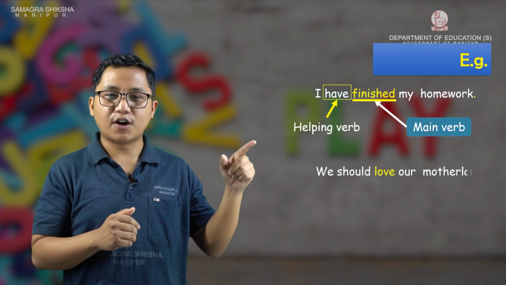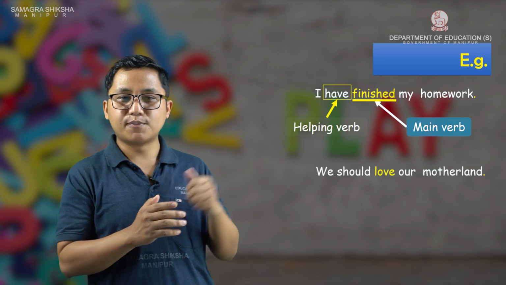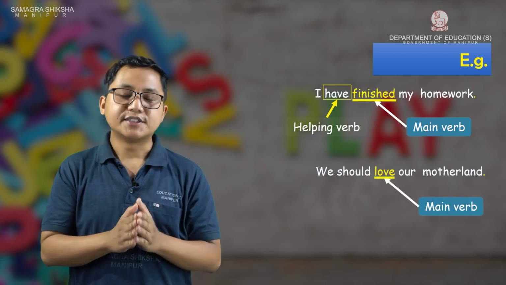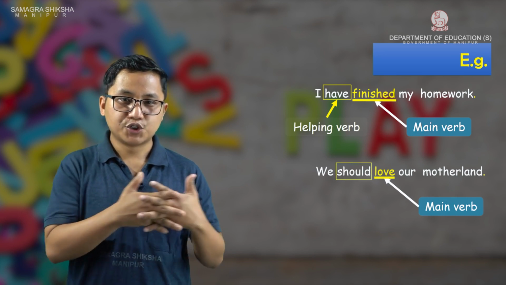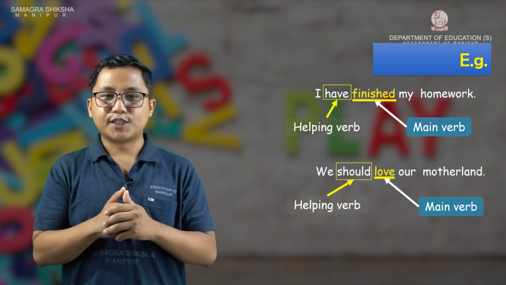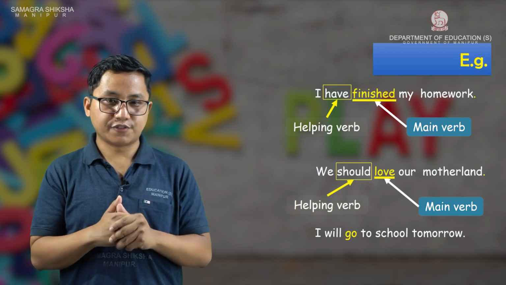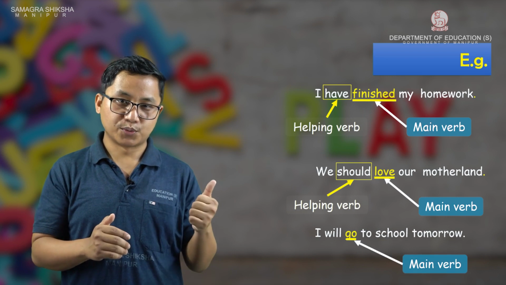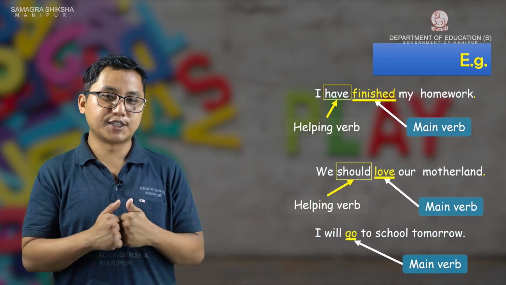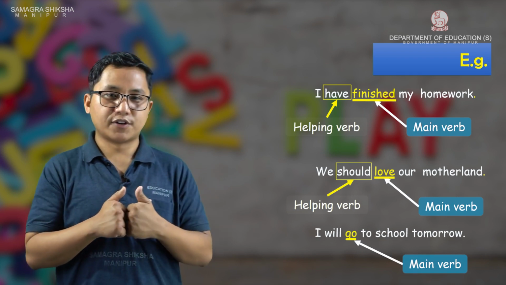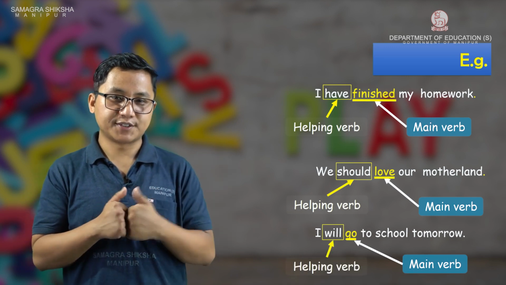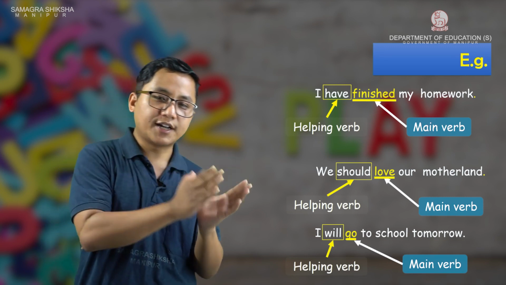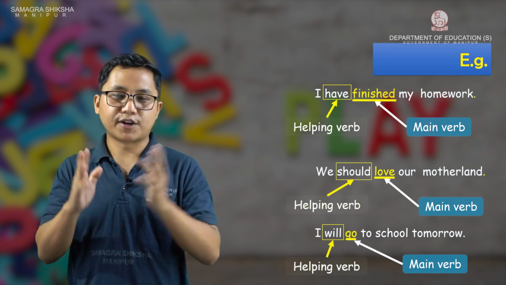Then again, the second sentence: we should love our motherland. What is the main verb here? The main verb is love. Then what is the auxiliary helping verb here? Should. Third one: I will go to school tomorrow, very easy one. What is the action done here? Go to school. Go is the action done here. Then what is the helping verb? Will. Now find out from these three sentences which are the helping verbs and which are the main verbs.